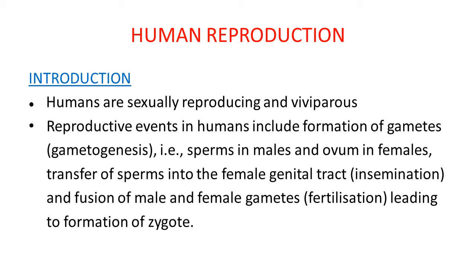In this mechanism, transfer of sperms takes place towards the female genital tract. After that, third, the fertilization event takes place where fusion of male and female gametes is observed, which leads to formation of zygote. So as a part of reproductive events, first gametogenesis, second insemination and third fertilization are observed in humans.